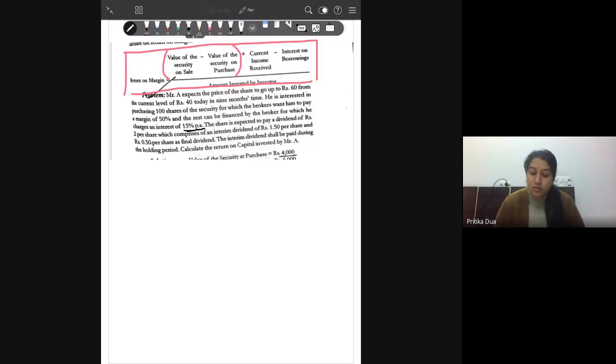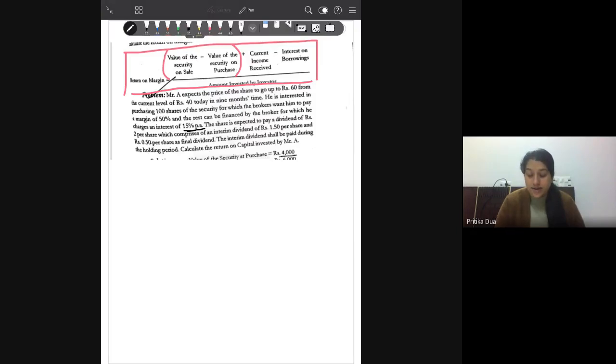So you need to be very careful that if the interest rate is on per annum basis, you will be charging interest only for the duration for which the amount has been borrowed or credit has been extended by the broker.